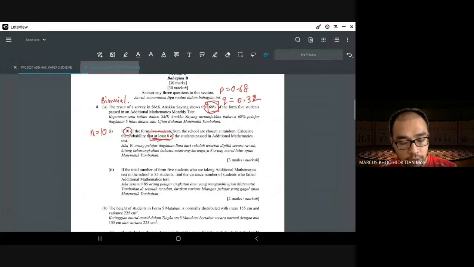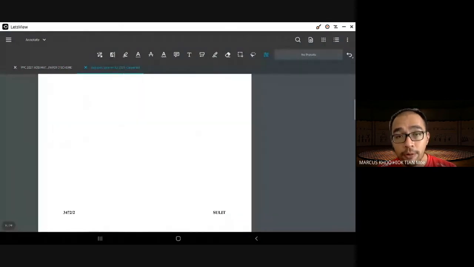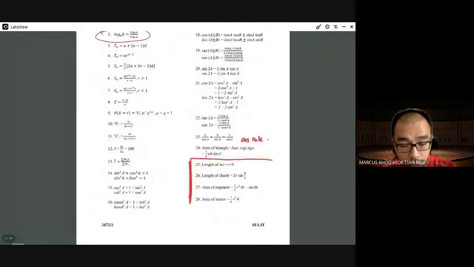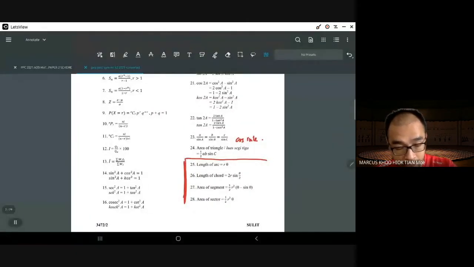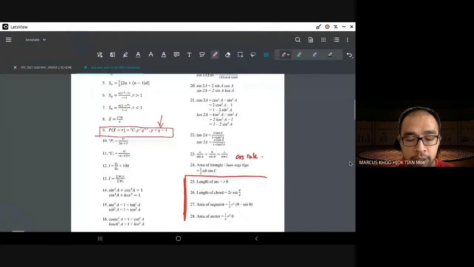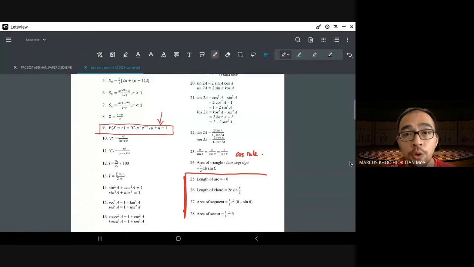Now just to remind you that the formula for binomial, why did I use the long method? The formula for binomial is actually given, which is this. They even tell you that p plus q equals 1. But like I have said many, many times, and I'm going to say it again and again until you finally get it, the formula is useless if you don't know what the letters mean.